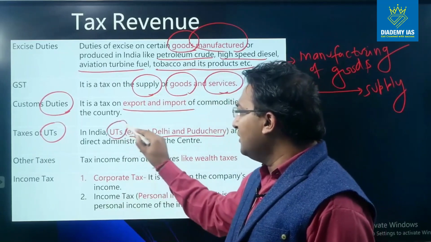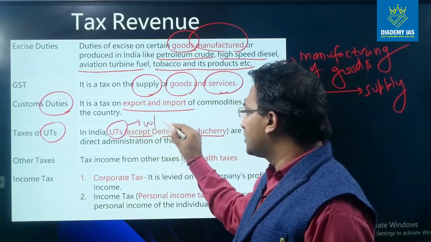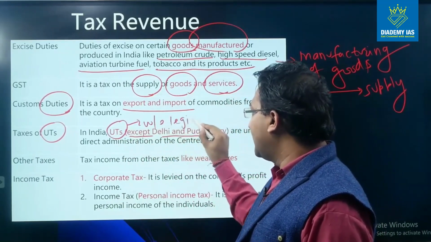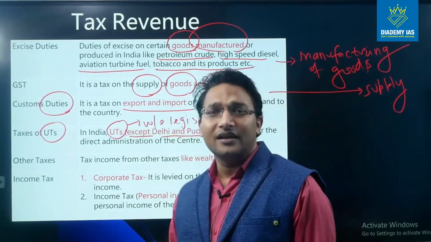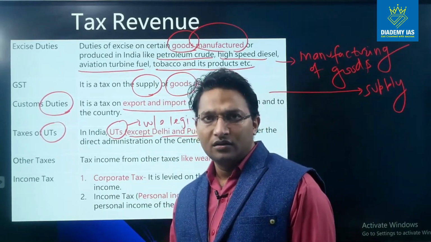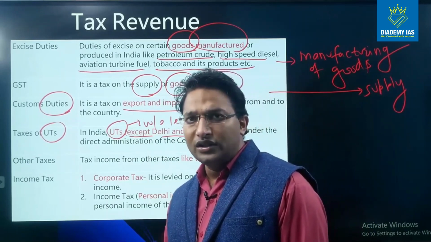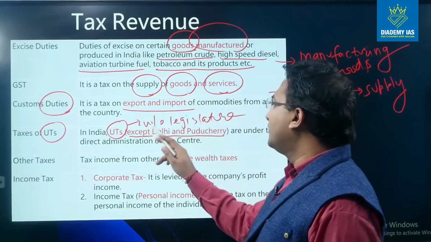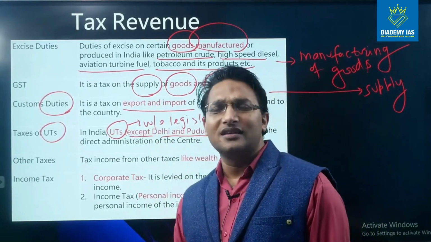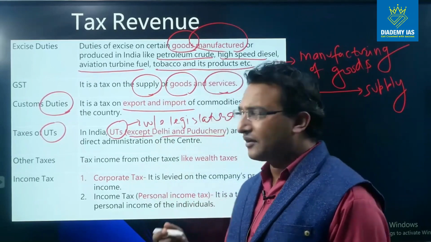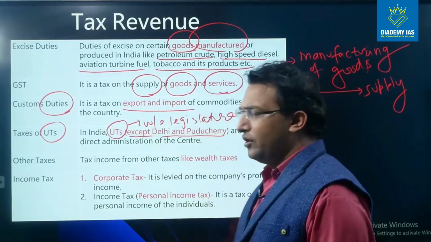Can you give the example? Examples include Andaman Nicobar, Dadra and Nagar Haveli, Chandigarh. So these are the UTs without legislature. In case of UTs without legislature, all the taxes which are collected from there are included over here.